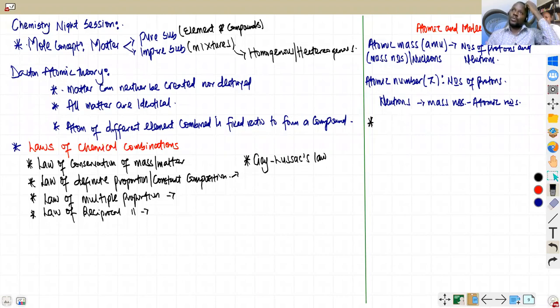Everybody knows carbon has an atomic number of what? Atomic number of 6 and atomic mass of 12. So we say atomic mass is defined as what? As exactly equal to 1/12 of the mass of one carbon atom. So that is 1/12 of what? Of the mass number of carbon. If the mass number of carbon is 12, I know my network is not stable. I said it is defined as 1/12 of the mass number, or the mass of what? Of a carbon atom, of a carbon-12 atom.